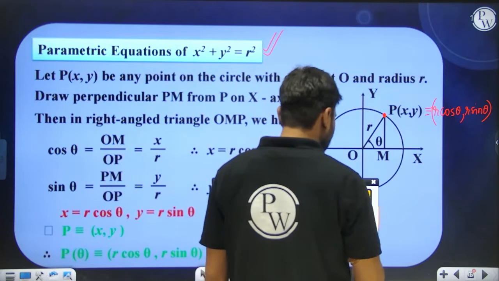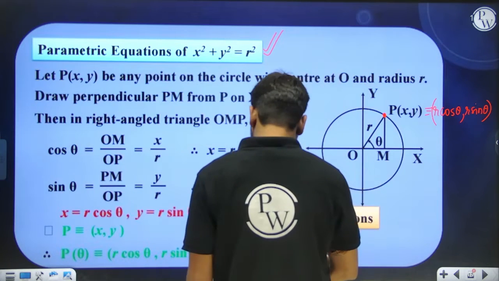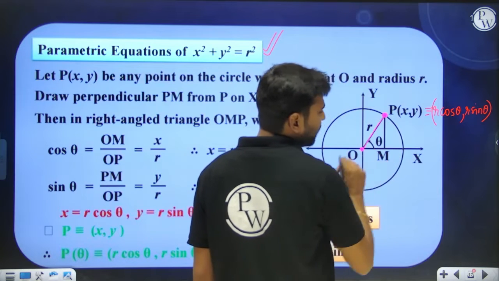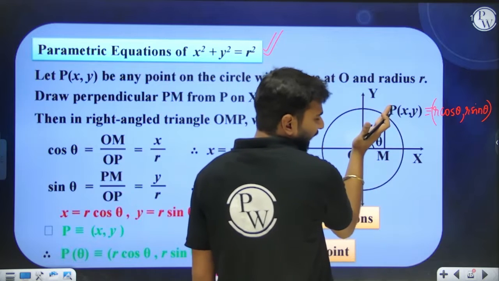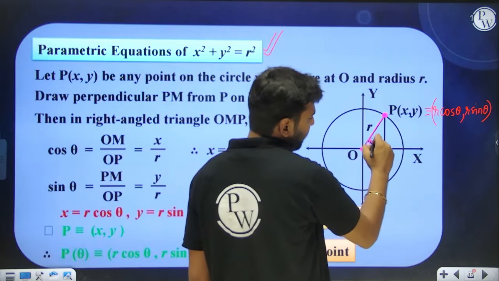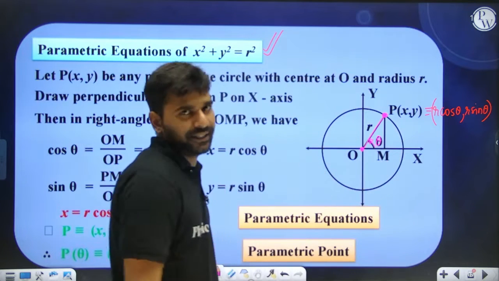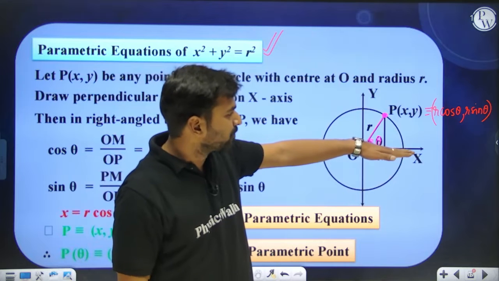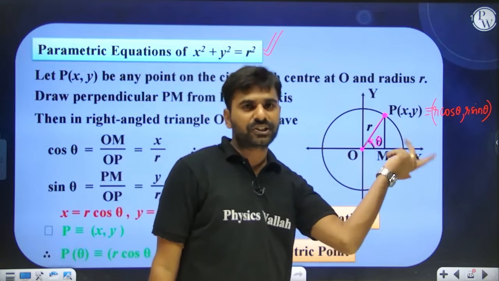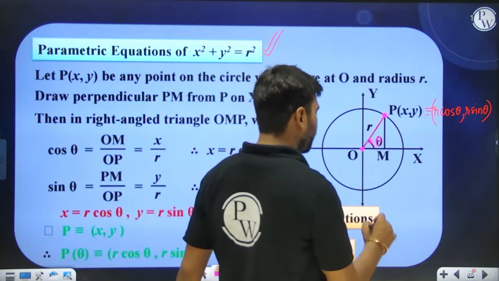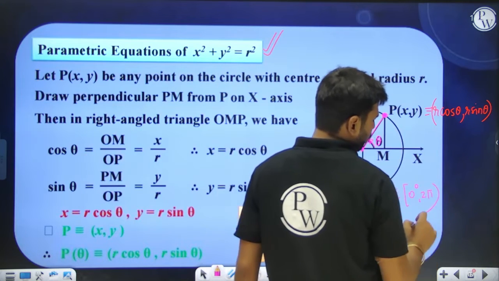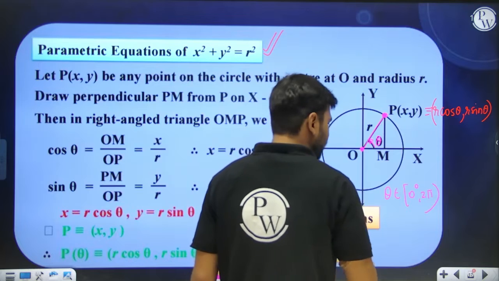What exactly is r? R is nothing but the radius of the circle. And what exactly is theta? The moment you join any point on the circle with the center of the circle, that is the origin in this particular case, this line will be making some angle with the positive direction of the x-axis. Over here you can see that this is the angle theta. If you want to write down any point on the circle, you will have to move from 0 to 360 degrees, or 0 to 2 pi. So this theta goes from 0 to 2 pi. I hope you guys are clear with this.